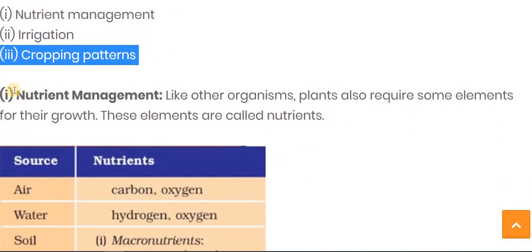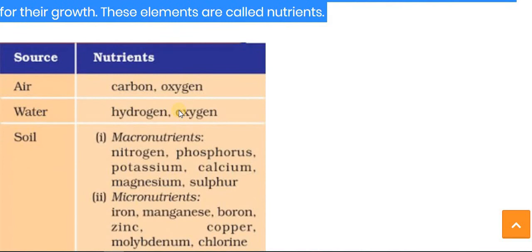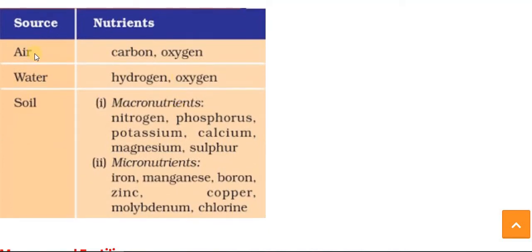Let's see the first one, nutrient management. Like other organisms, plants also require some elements for growth, and these elements are known as nutrients. Let's talk about the nutrients. The first one is air. From the air the plant requires carbon and oxygen.